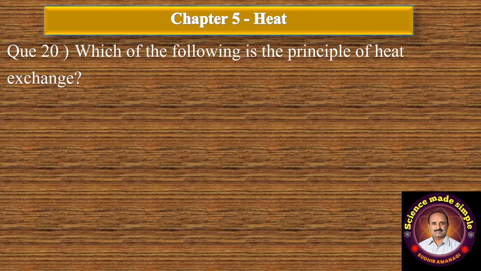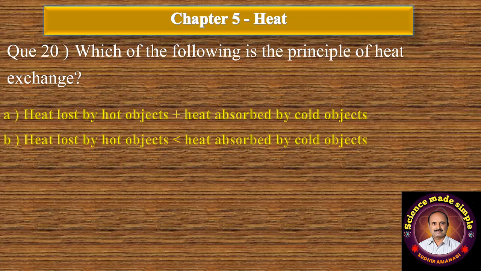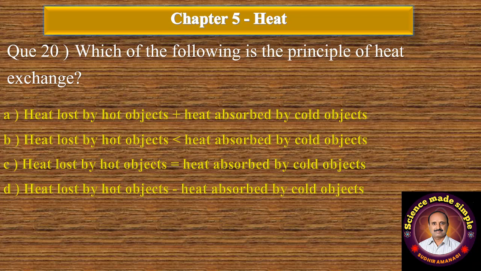And last question, question number 20. Which of the following is the principle of heat exchange? Option A heat lost by a hot object plus heat absorbed by a cold object. Option B heat lost by a hot object is less than heat absorbed by cold object. C option heat lost by hot object is equal to heat absorbed by cold object. And D option heat lost by hot object minus heat absorbed by cold object. Correct answer is option C, heat lost by hot object is equal to heat absorbed by cold object.